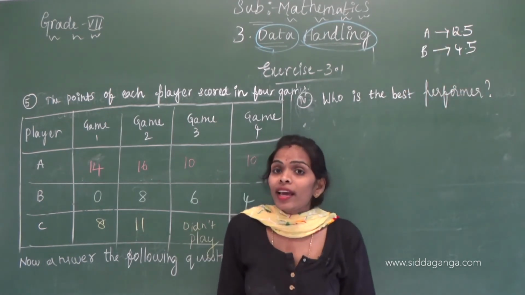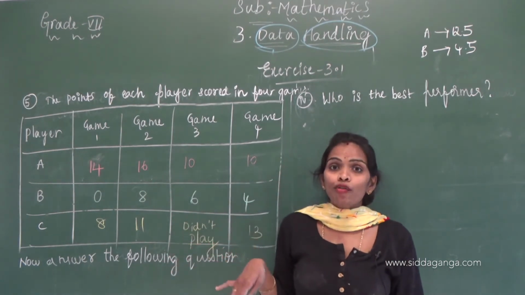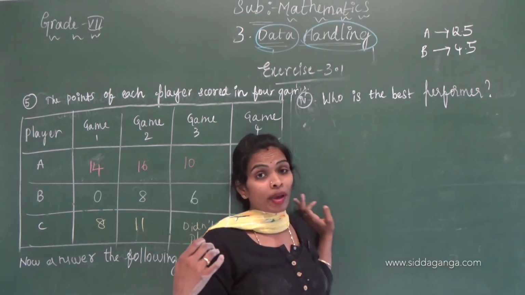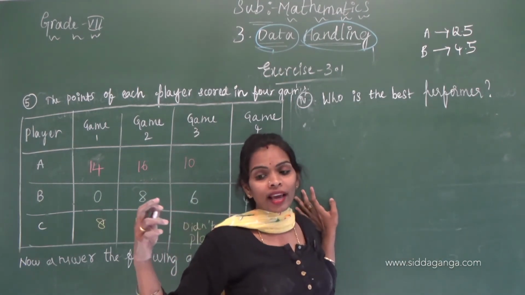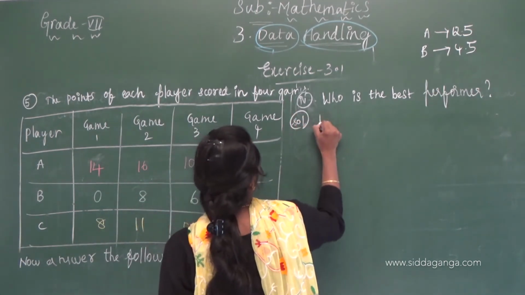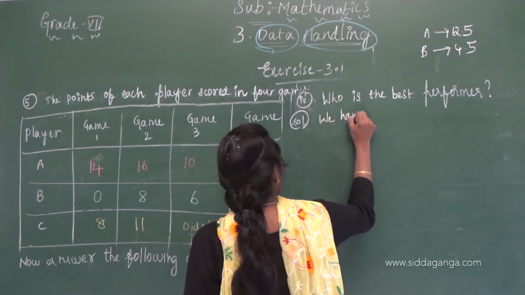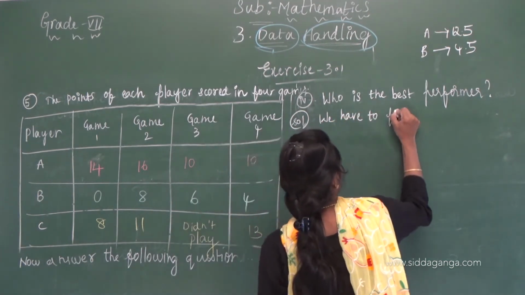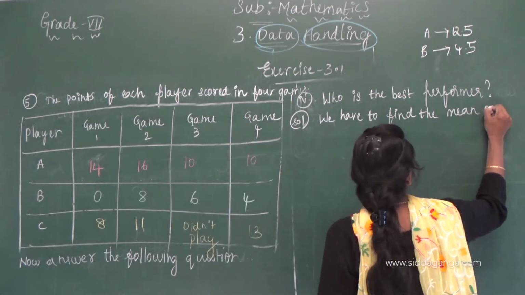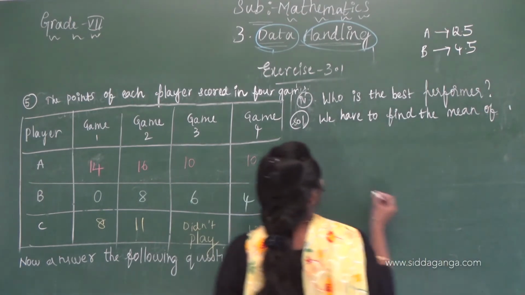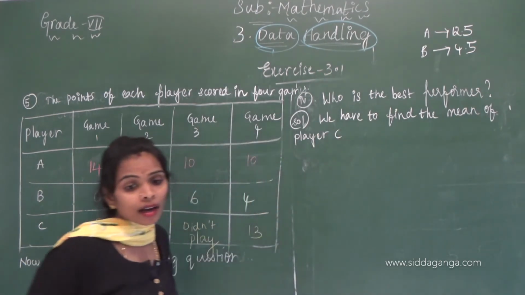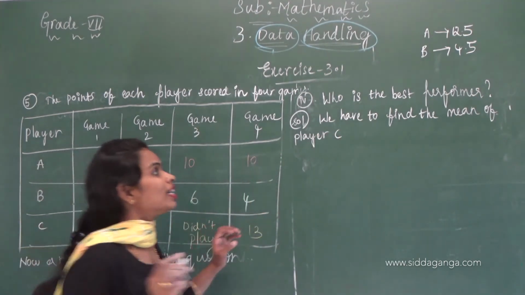Now we have to find the average of player C to compare the performance of player A, player B and player C. We have to find the mean of player C to find the best performer.